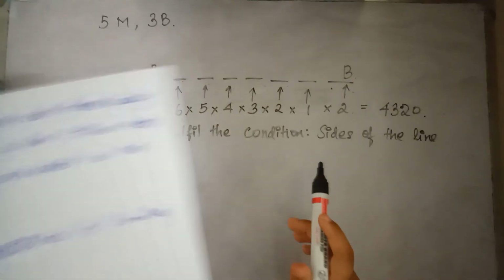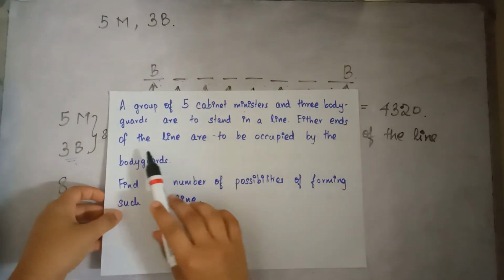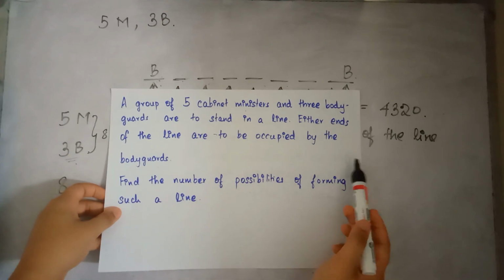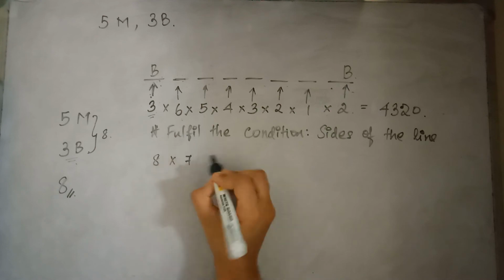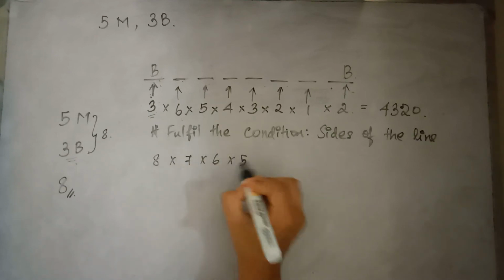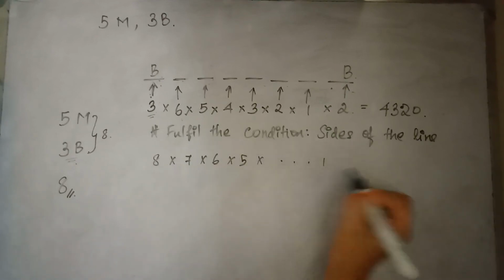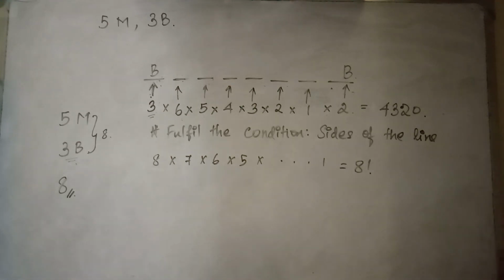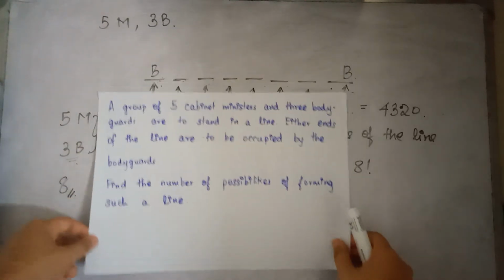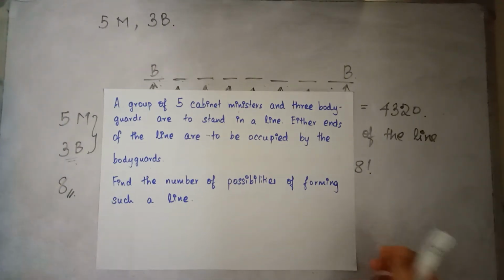Now let's just say we had no condition. There was no condition stating that either ends of the line are to be occupied by bodyguards. Then I'll have 8 into 7 into 6 into 5 all the way till 1. And here I'll be using 8 factorial instead. So this is how you solve such a problem. This is a very basic problem.